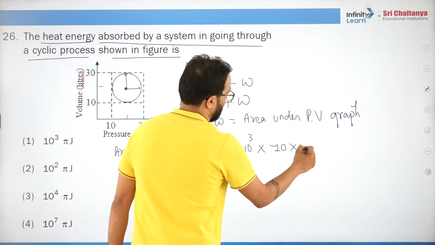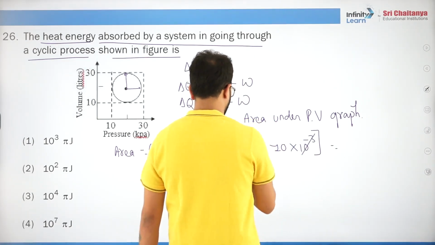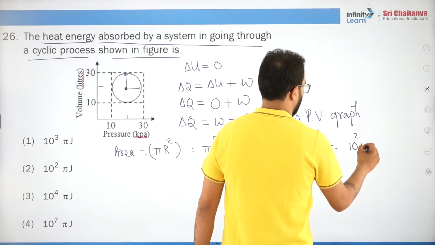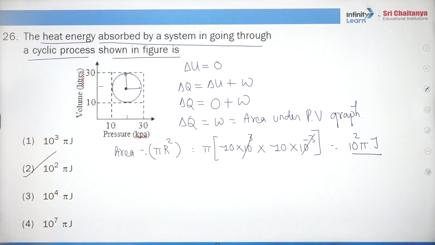10 liters minus 3. So how much is this? This will get cancelled. It will be 10 to the power 2 pi joules. Second option is right. Okay. Got it, my dear ones?